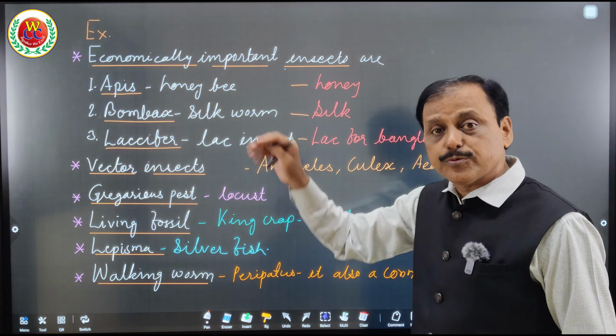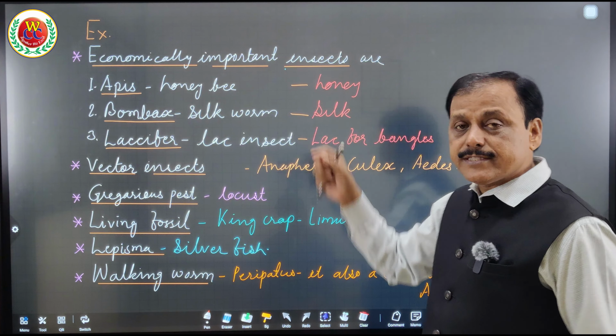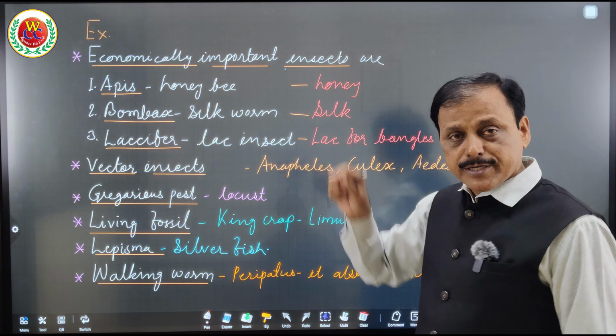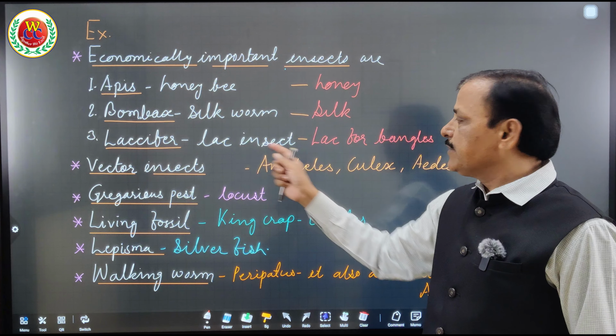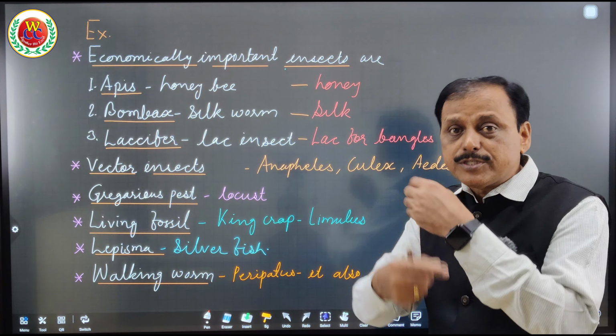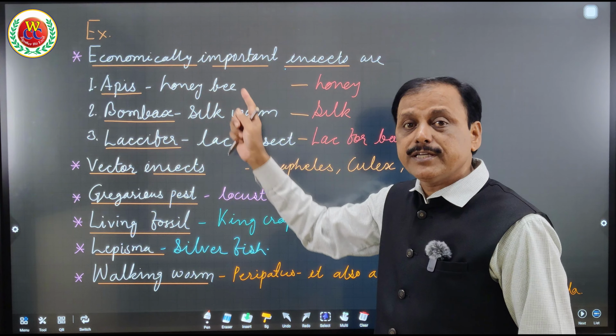Bombyx is used to produce the silkworm, which grows on the mulberry plant. Silk is collected from their cocoon. Highly economically important. Laccifer, from which lac is obtained, is used to make bangles. Therefore, these three insects are economically important insects.